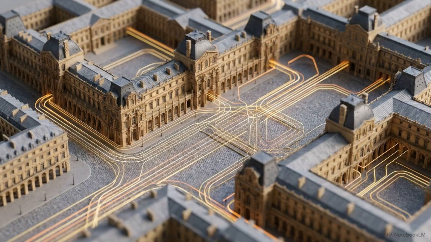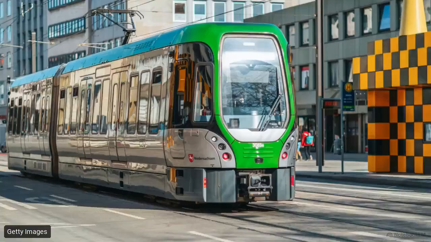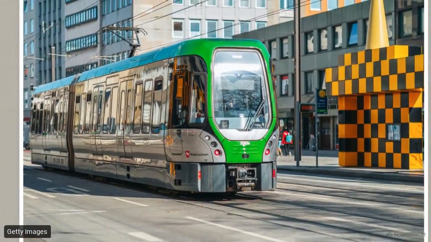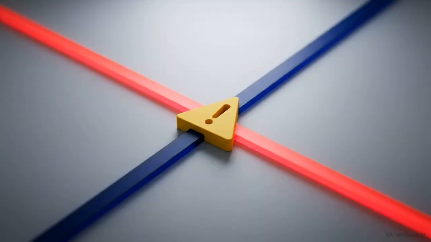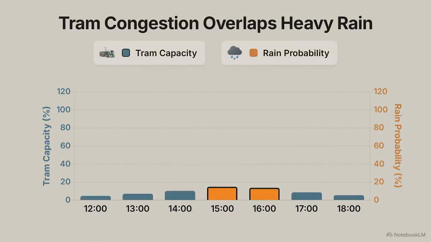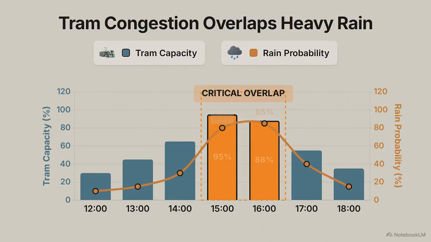Extracting tangible civic value from these environments relies on sophisticated orchestration infrastructure alongside secure data storage. Look at a practical scenario in Hanover, Germany. A visitor opens the My3P application to plan an itinerary centered around an outdoor heritage festival. The initial schedule relies heavily on the local transit network to get across the city. Suddenly, two separate data streams detect a conflict. Severe congestion on the scheduled tram line overlaps with an 80% probability of heavy afternoon rain.